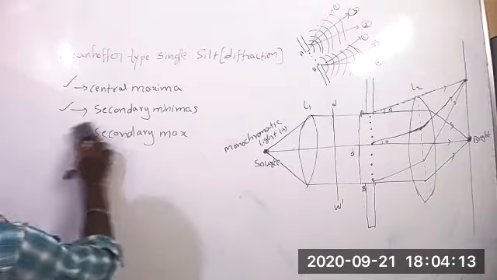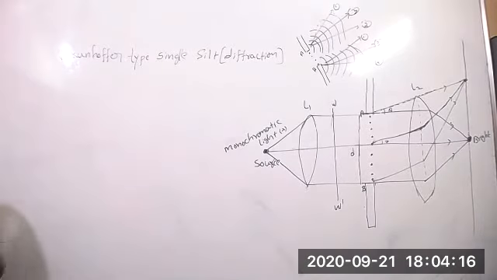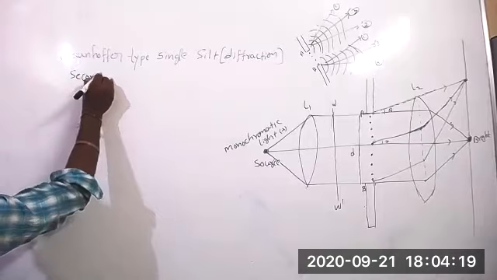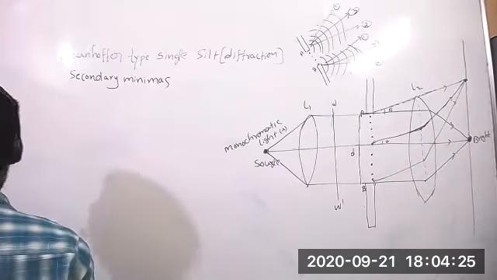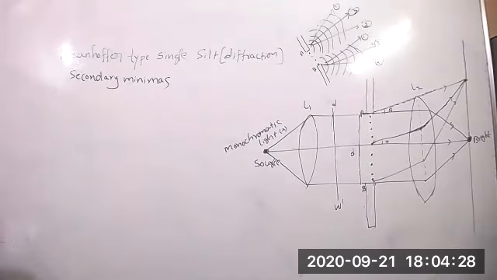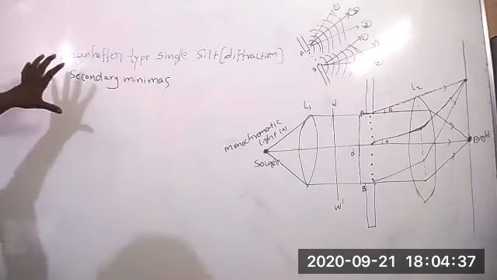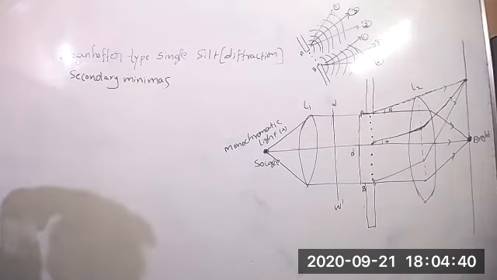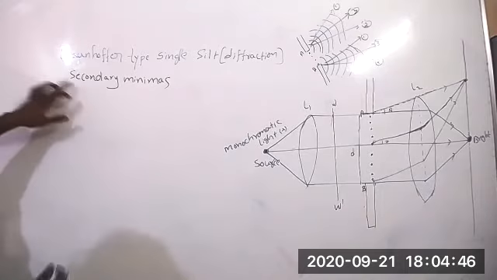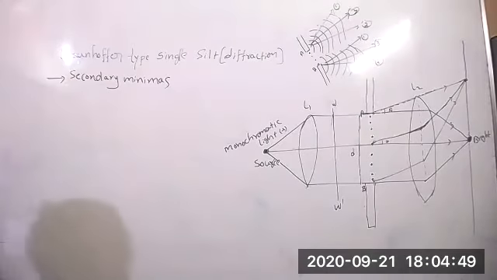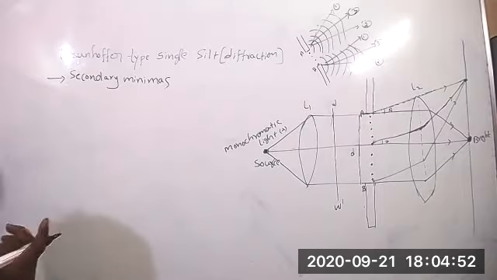Okay, let's see now. Secondary minima. Hello, Bhanu Prasad. What are we going to discuss in the Fraunhofer single slit diffraction? Central maxima, secondary maxima, and secondary minima. So first I'm going to discuss secondary minima. Why central maxima? Because in Fraunhofer diffraction, the center is always a bright spot.